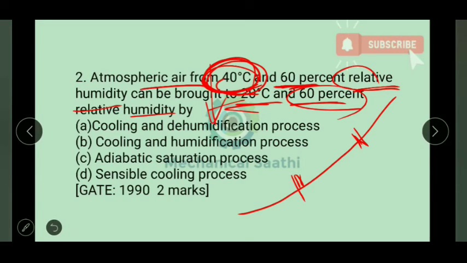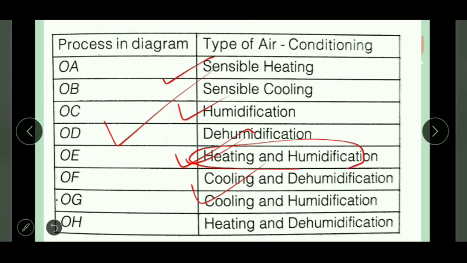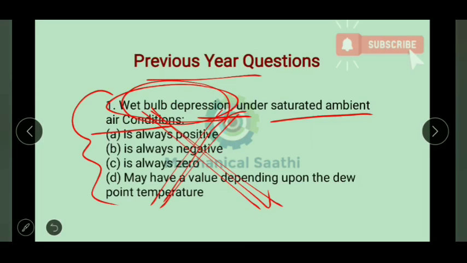Suppose here it was 40 and we are going to 20, then what do we need to do? We need to cool, that is sensible cooling, and dehumidify. So option A will be the correct answer over here. You can check it and you will get your answer as option A. It was asked in GATE 1990 for 2 marks. Very simple: if you remember all those things, you can get plus 2 marks. So let us move towards the next question.